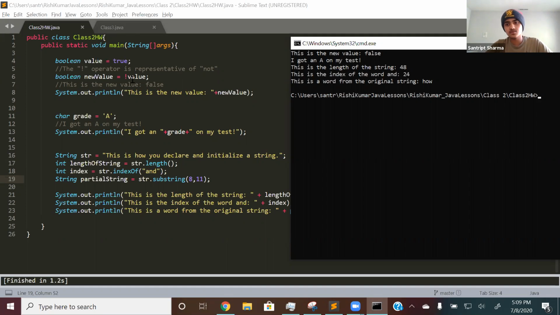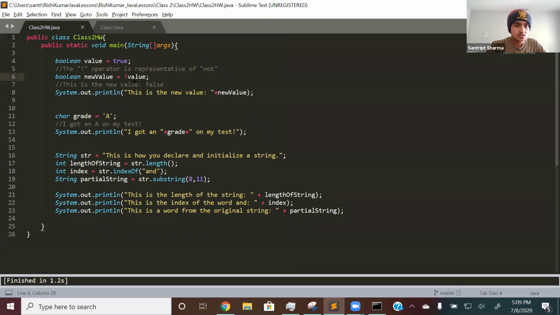Then you had to create a new variable called new value, or whatever variable name, and set it to the opposite value of the first variable. To do that, we use the exclamation point, which represents the not operator. It finds the opposite value of whatever the other Boolean value is. In this case, value is true, so not value is false.